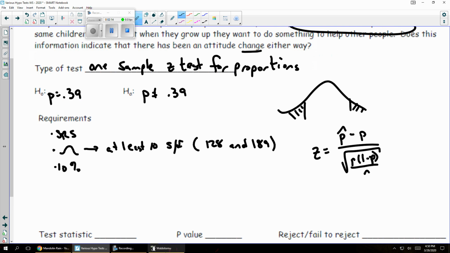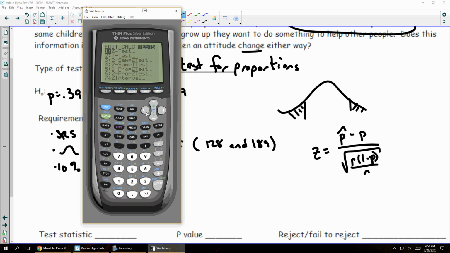Of course, using the calculator, I'm going to press stat, test, one prop z-test. This value here was the 0.39. There were 128 out of 317 people, and I want to know the two-sided test. Now notice this business on x and n, that throws students sometimes. x is the number of successes in my sample. n is the number of items in my sample.